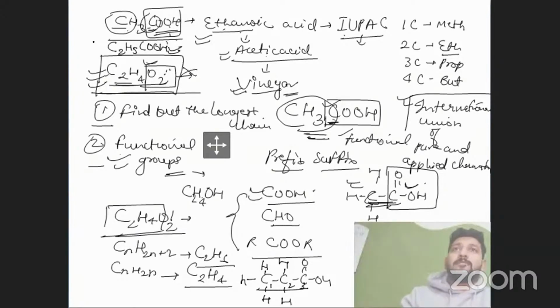We have to specify that the specific functional group is there in that specific formula, right? We have to show that. If we didn't show that, it doesn't mean anything. If I wrote C2H5OH, what would we call it?